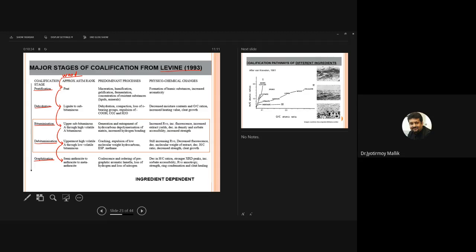And during debituminization, there is cracking, expulsion of low molecular weight hydrocarbons, especially methane. So methane actually comes out during the process of debituminization. And then during graphitization, coalescence and ordering of pre-graphitic aromatic lamella, loss of hydrogen and loss of nitrogen. So these are the processes. This is the whole coalification process, which can be subdivided into peatification, dehydration, bituminization, debituminization, and graphitization. And by this process, coal actually achieves maturity.